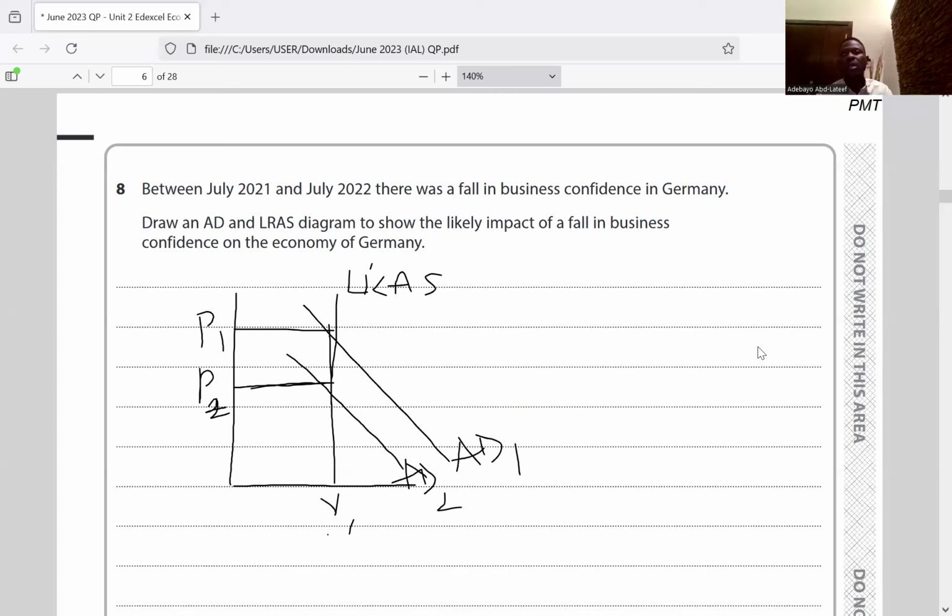I think it's clear. So how do I know that I should draw this one instead of these two ones? Because we're talking about business confidence falling, and it's about the aggregate demand. For long run aggregate supply, it's just going to be one. Aggregate demand is expected to fall because confidence has fallen. Note, aggregate demand here is not about individual demand. It's about firms who are unable to invest further. Firms only invest if they are able to buy, and if they are not buying capital equipment or capital goods, aggregate demand is expected to fall. I think it's clear now. Okay, so go to question 9.